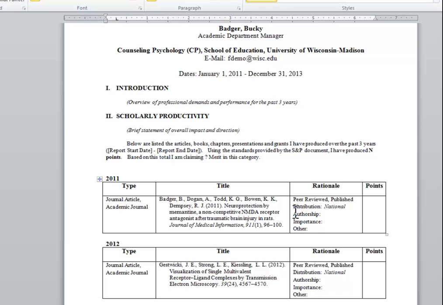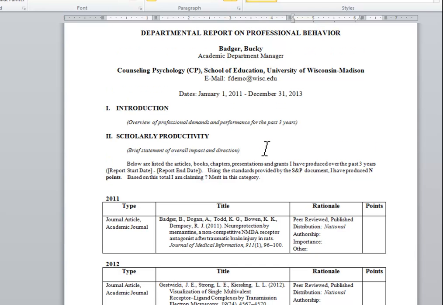There is also some information you will need to manually input into the tables listing information from your Digital Measures profile. For example, in the first Scholarly Productivity section, you will need to fill in the authorship and importance field, as this information is not included from your Digital Measures profile.